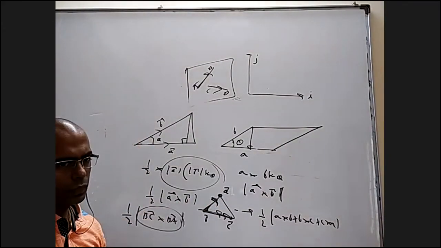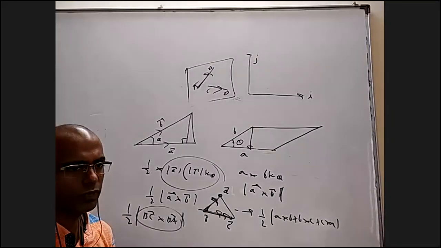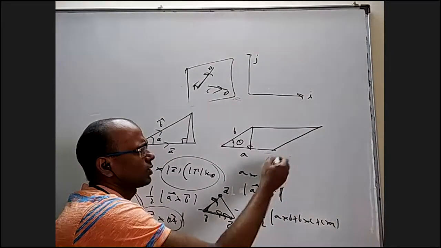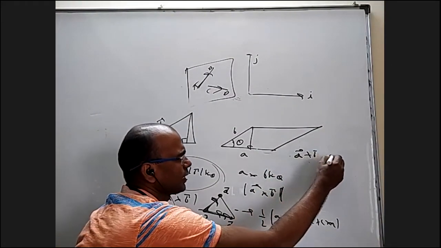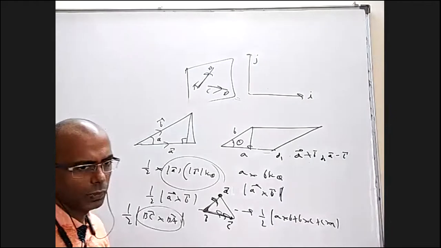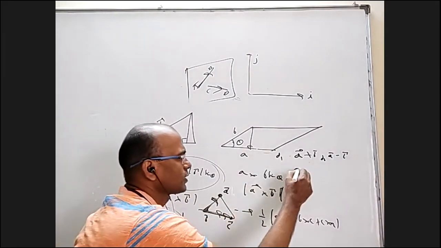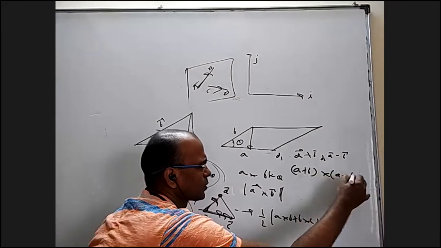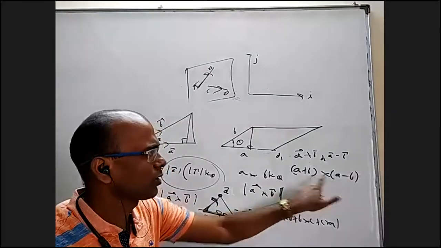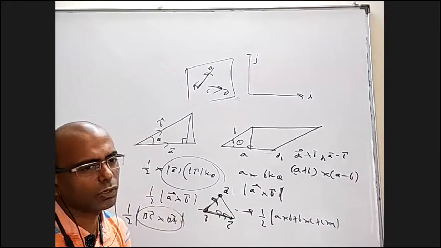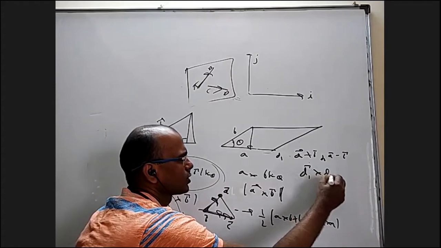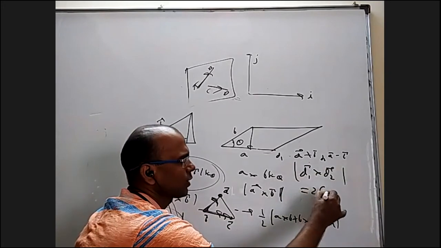Coming to the parallelogram, this is in terms of sides. You can also have in terms of diagonals. That is because the diagonals of a parallelogram are A plus B and A minus B. If you call them as D1 and D2, and if you take D1 cross D2, that is A plus B cross A minus B. A cross A will be 0. A cross B will come with a minus, B cross A will come, they'll get added up, and B cross B will be 0. You'll get 2 times B cross A, which is double. So when you take a D1 cross D2 with a magnitude, the area is 2 times area of parallelogram.